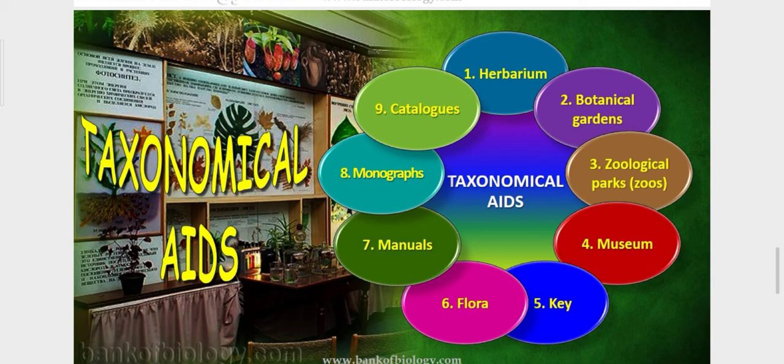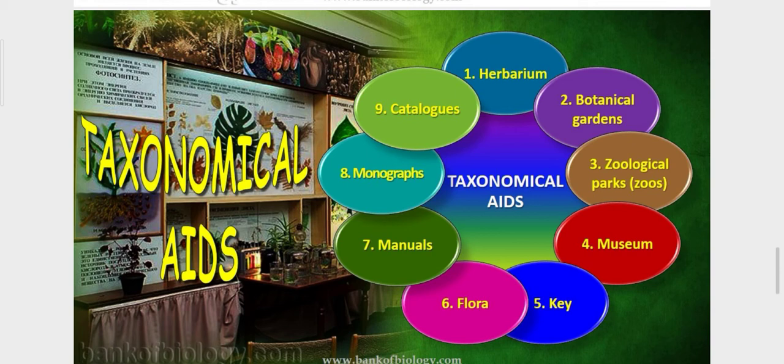Now, taxonomical aids. Taxonomical aids help in the study of organisms. How is it possible if some organisms have already vanished, gone extinct from the earth? If they were preserved, then nowadays it is possible for us to study them. So here are some aids, some possibilities, so people can easily preserve organisms, whether plants or animals, so that study is possible.